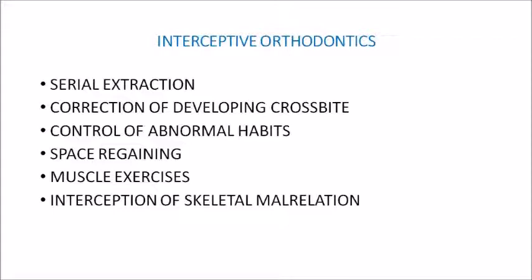So these were all where we were doing a screening, whereas in interceptive orthodontics you are doing serial extraction when crowding or an arch length deficiency is evident, or correction of a developing crossbite, that is, when a crossbite is getting manifested, so we are going to correct that, and also correction of abnormal habits. So these are the common procedures coming under interceptive orthodontics.